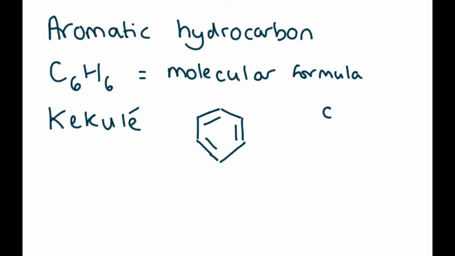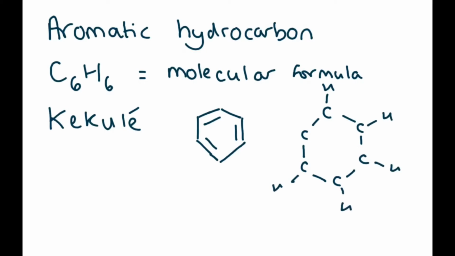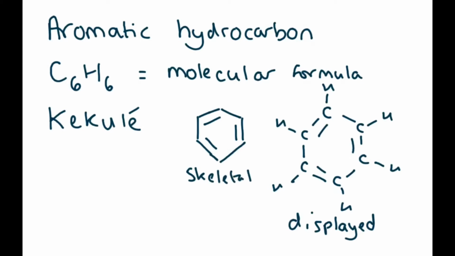If we were to draw out the carbons alternating like this, there's one hydrogen on each carbon, and there's a double bond, single bond, double bond, single bond, double bond. Here we've got what type of formula? This is called a displayed formula, and this is called a skeletal formula. So he proposed that.